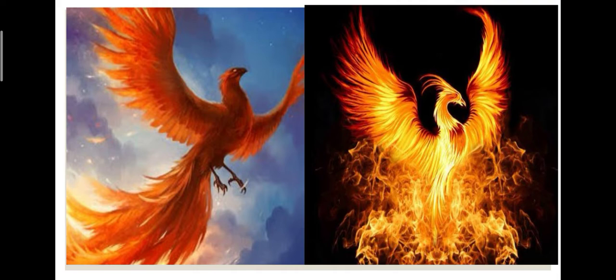Okay, so it is believed that this bird is eternal, it never dies. Whenever a phoenix dies, it burns into ashes, and from those ashes rises another phoenix. Okay, so a phoenix never dies. Okay, it rises from its own ashes.